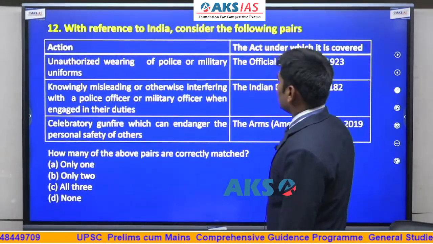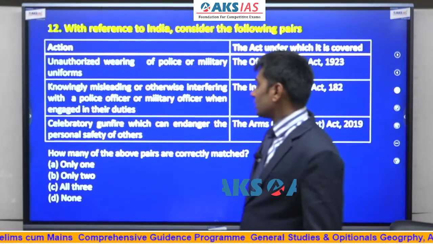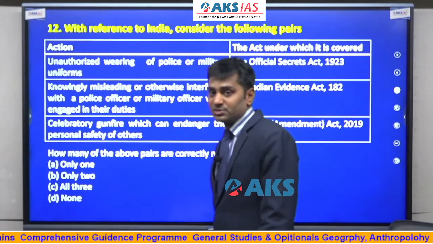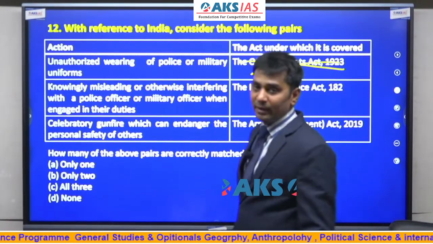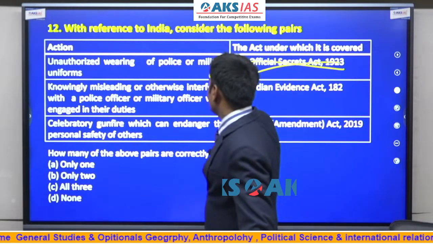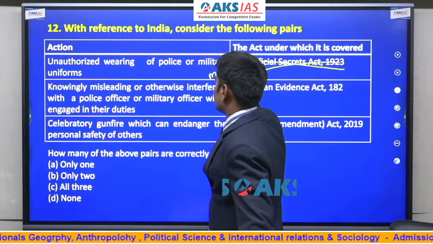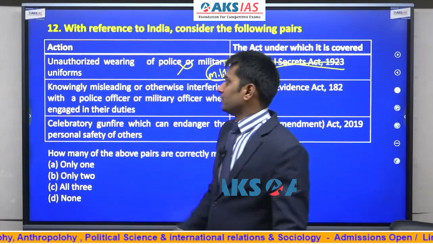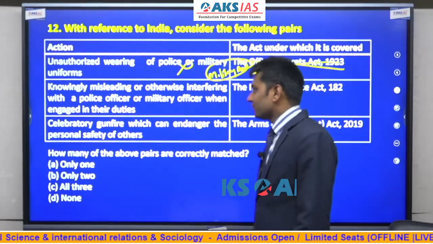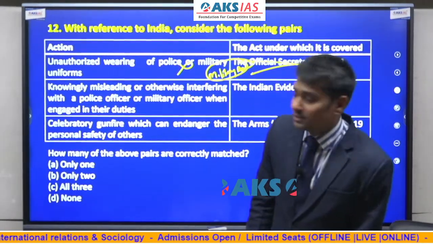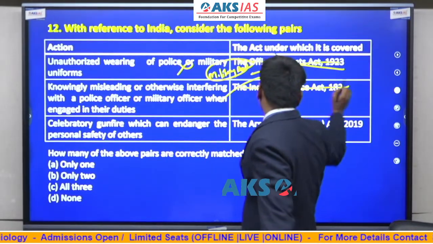With reference to India, consider the following statements. Again, this is a very tough question, guys. Unauthorized wearing of police or military uniforms is guarded not by the Official Secrets Act. It is guarded by the so-called Military Act of India. So the first statement is wrong. Knowingly misleading or otherwise interfering with a police officer or a military officer when engaged in their duties comes as a crime under the Official Secrets Act, not the Indian Evidence Act.